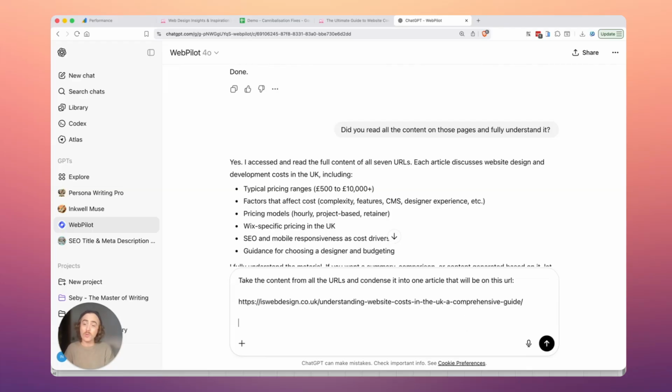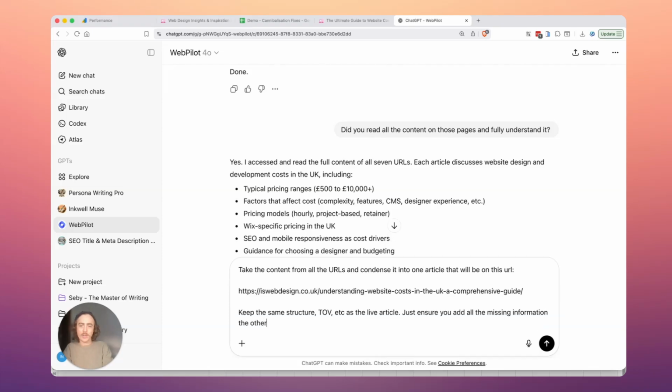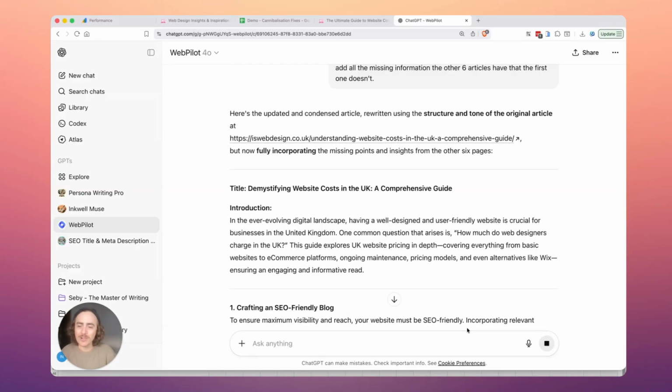Now, since I know Google favors the structure and the layout of that article, I'm going to tell it, keep the same layout, keep the same structure, tone of voice as the live article. Just ensure you add all the missing information the other 6 articles have that the first one doesn't. Okay. Easy. And I'm just going to hit enter. I'm going to tell you right now, I don't like this article.